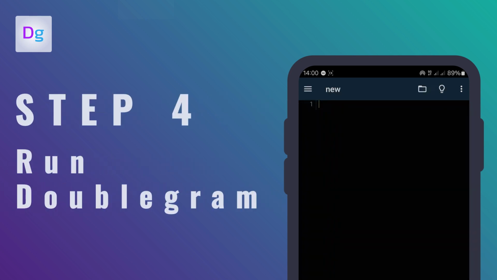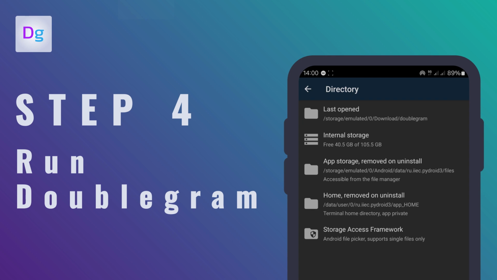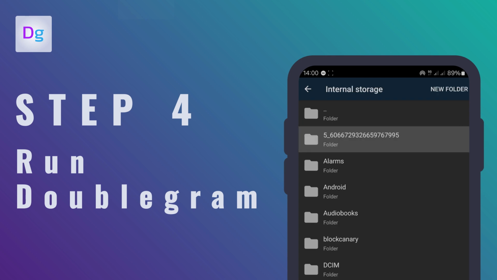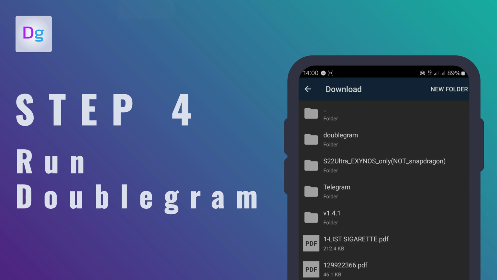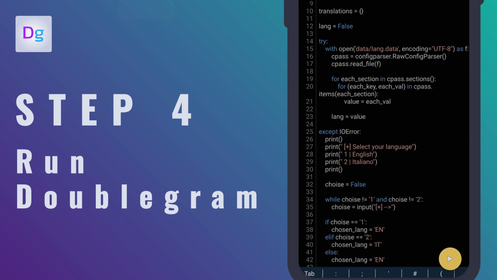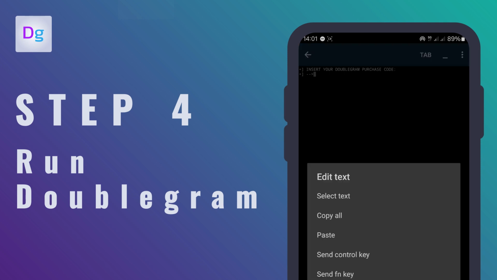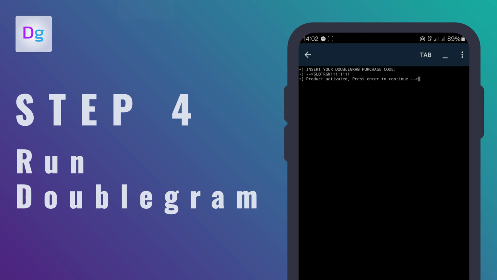Now, from the Pydroid home screen, select the folder icon in the top right corner to choose a file and navigate to the folder where you extracted Doublegram. Here, select the start.py file. Then, press the Run button in the bottom right corner to start Doublegram. You will need to enter your license key, which you can find in the My Doublegram section on doublegram.com. Once entered, press Enter. At this point, Doublegram will start.